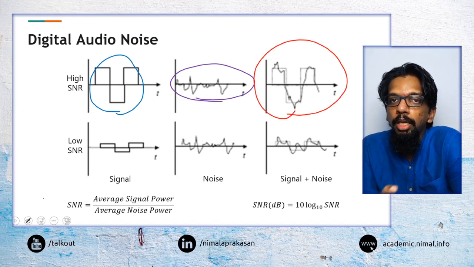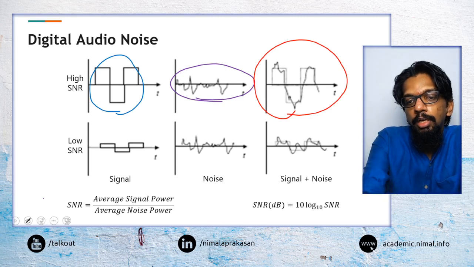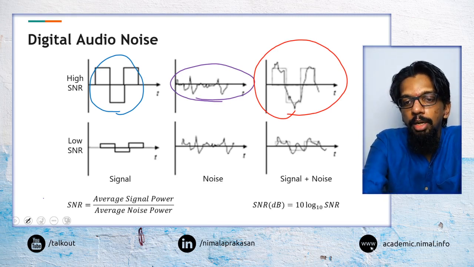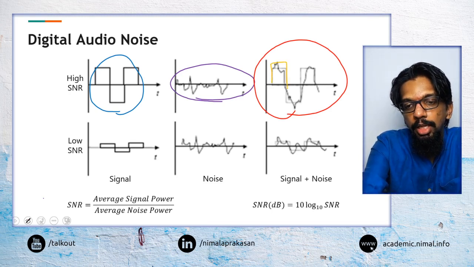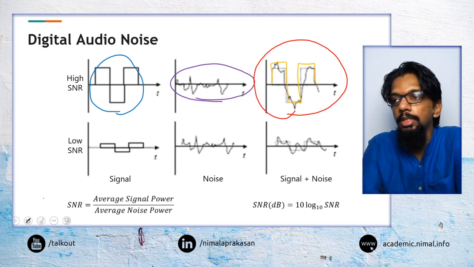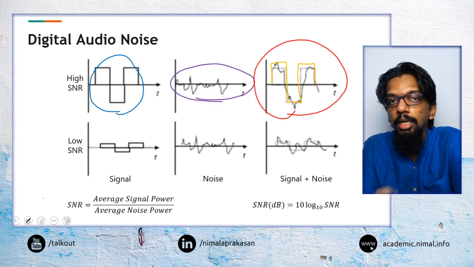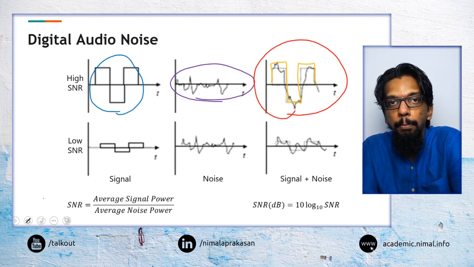But in the case of a digital signal, if the modification is minimal or not significant, we would still be able to represent that as the same digital representation. Because as long as we can reconstruct that as a 0 and 1, we would be able to easily bring it back to the same representation.